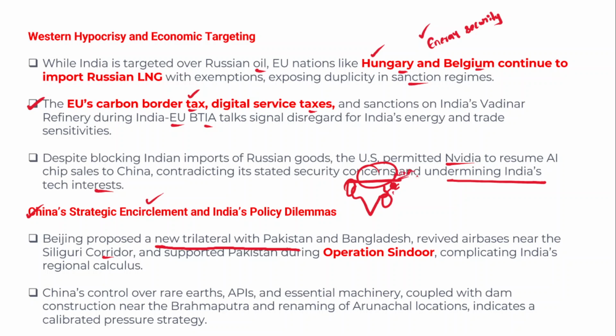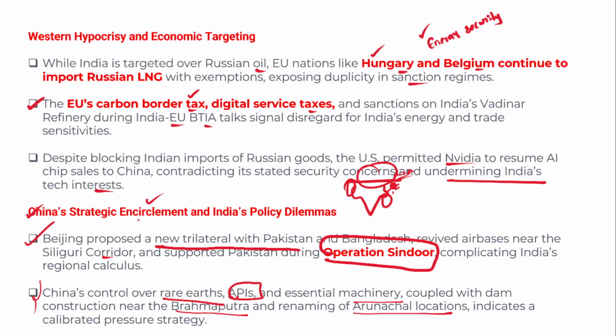China has been reviving air bases near the Siliguri corridor, and it even supported Pakistan during Operation Sindoor, thereby complicating India's regional calculus. And in fact, China's control over rare earth elements, active pharmaceutical ingredients, and essential machinery is being coupled with dam construction near the Brahmaputra and renaming of Arunachal locations. So all these factors on the part of China are provoking India's approach.